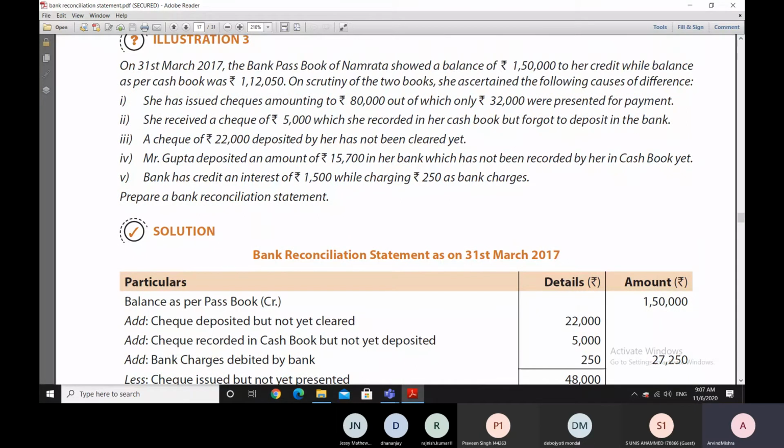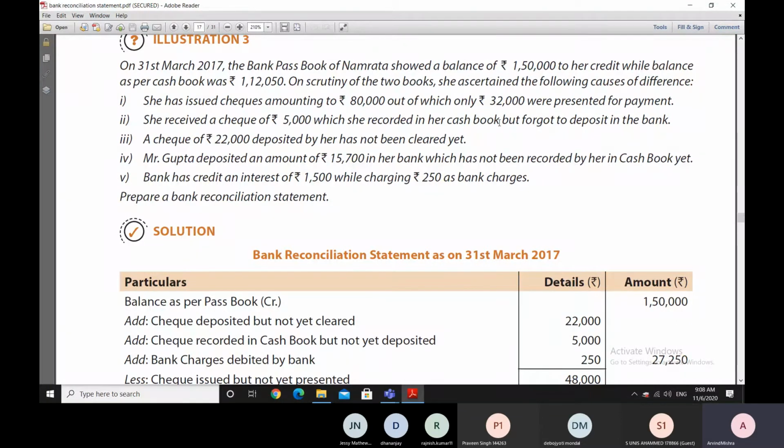The second one is Namrata received a check of 5,000 rupees, which she recorded in her cash book, but forgot to deposit that check in the bank. Sometimes the check comes to you, and when the check comes, you record that you have received that check in your cash book, but you just forgot to go to the bank and deposit it. So then what happens? As you have entered this check in your cash book, balance has become more than the bank passbook balance